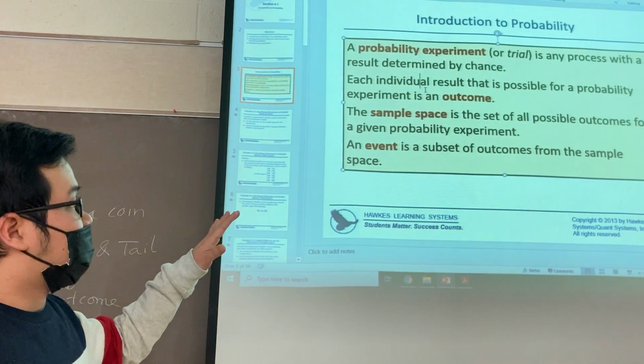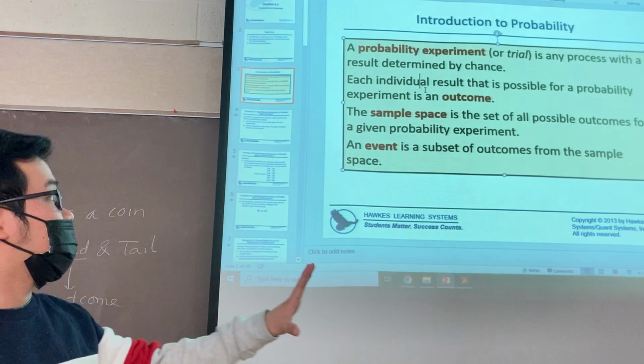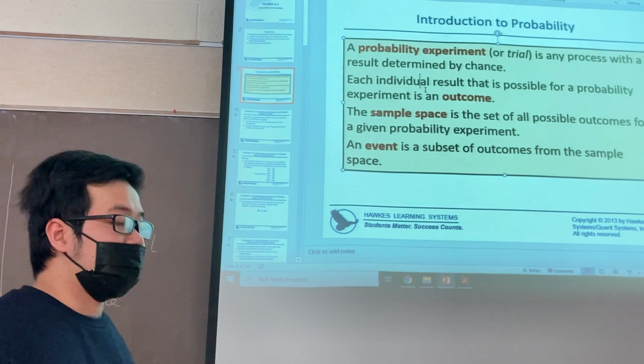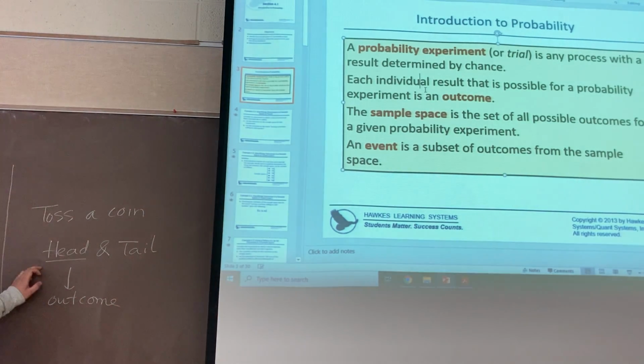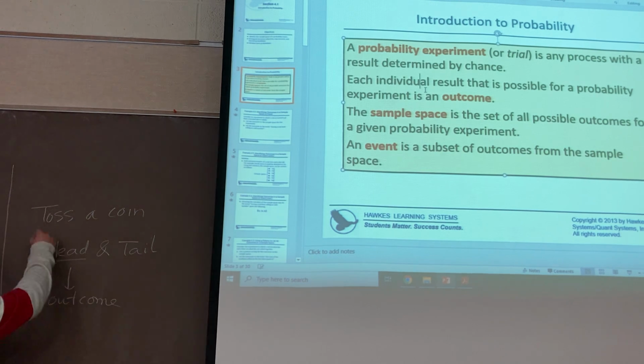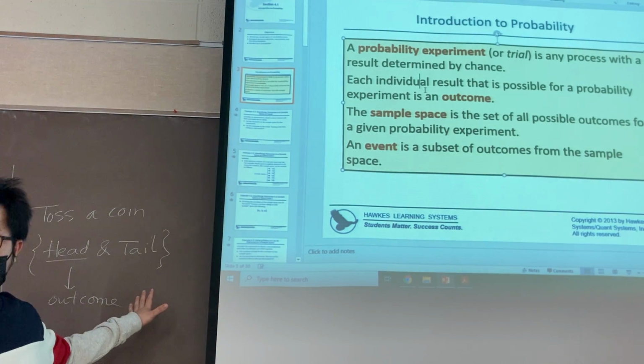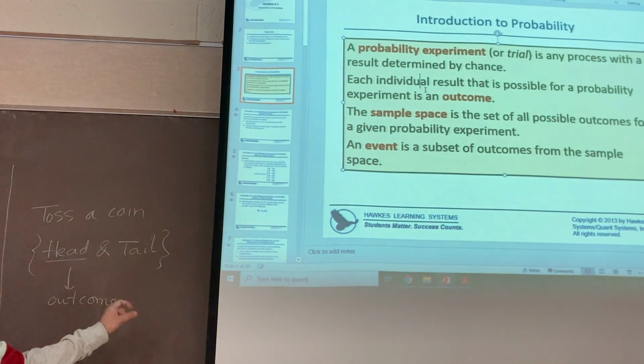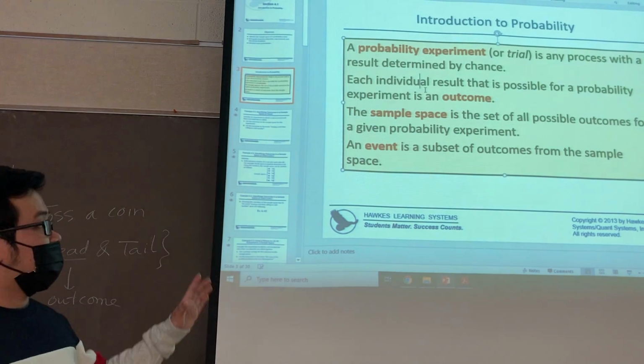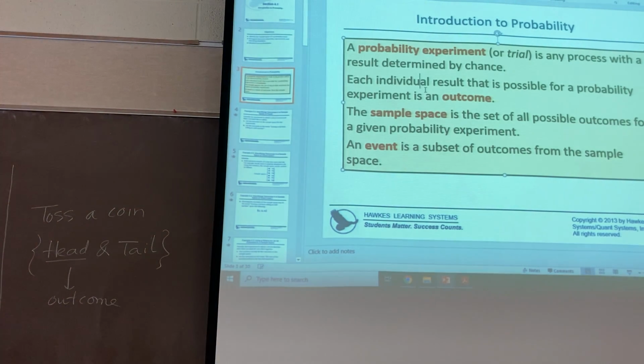The sample space is the set of possible outcomes of a given probability experiment. So here the results are head and tail, so head and tail are the sample space. Is it clear? And an event is a subset of outcomes from the sample space.